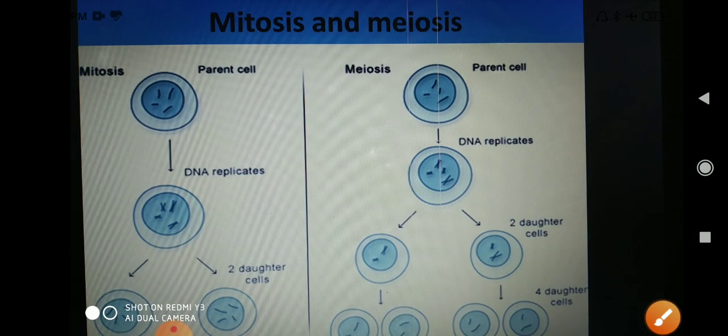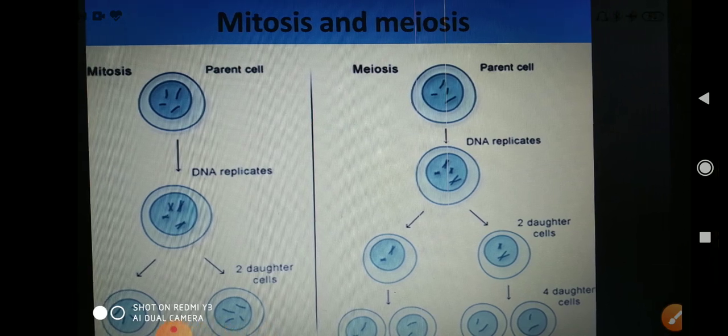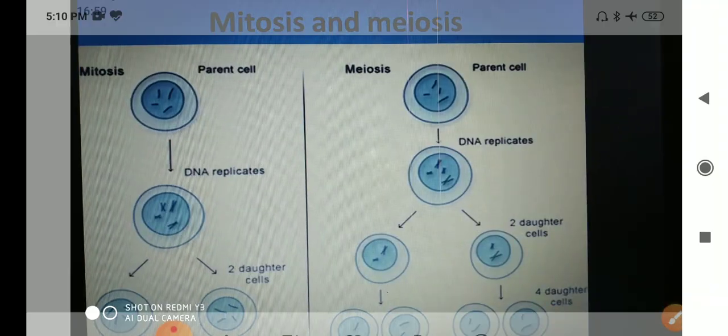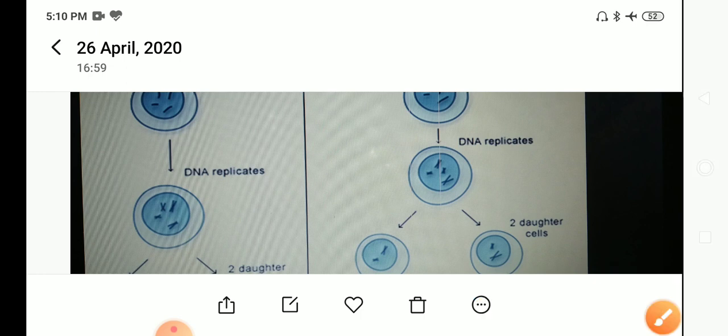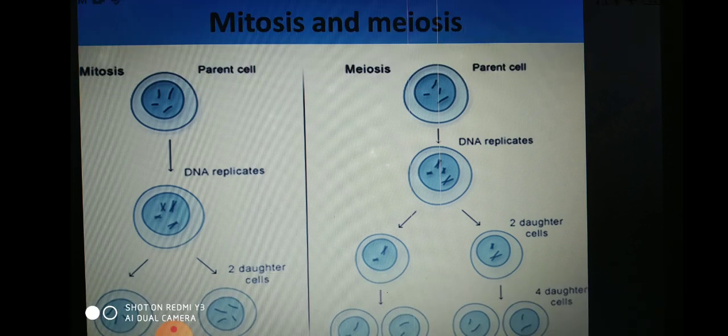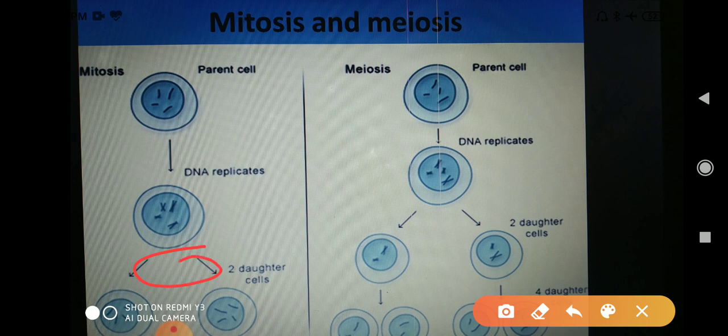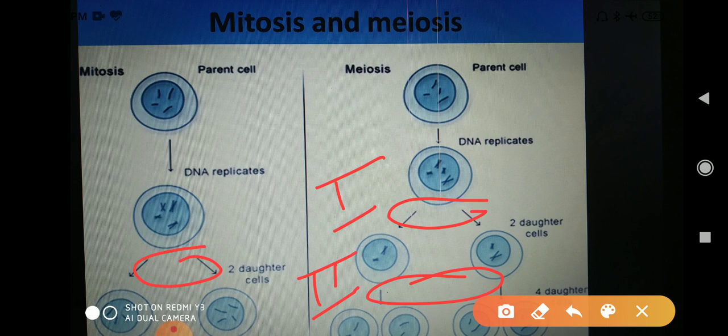In mitosis, the division takes place only once, and here there is a first division and a second division. It means two divisions take place in this.